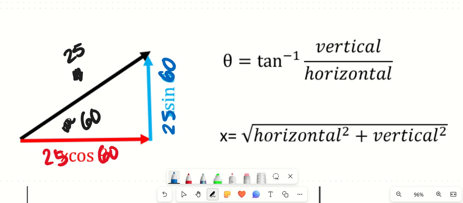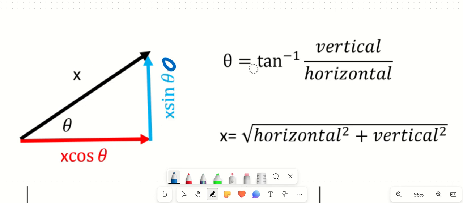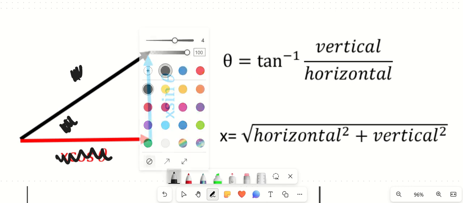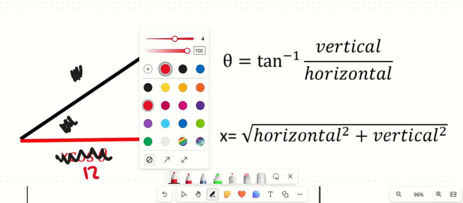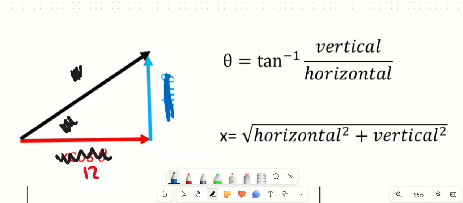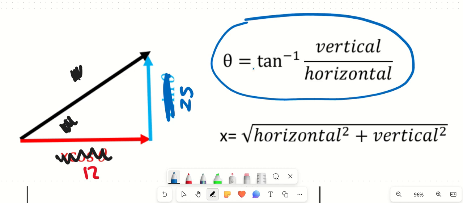Now, if I wanted to figure out what this angle is, let's say I don't know what my angle or my magnitude is. So I don't know this and I don't know this. But let's say I do know that my horizontal component was 12, and my vertical component is 25. Now, if I wanted to figure out what my angle is, I could use trigonometry because this is a right angle. Remember, this is a 90-degree angle.